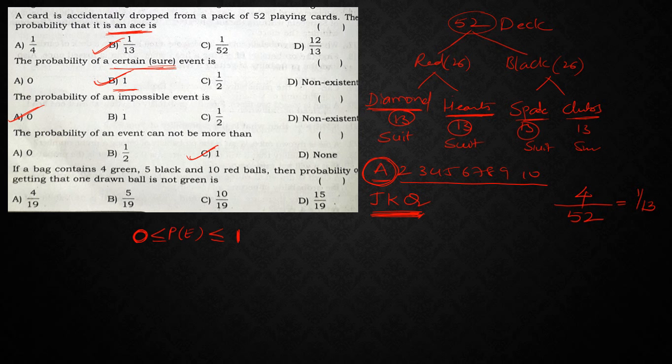If a bag contains 4 green, 5 black and 10 red balls, so totally how many balls are there? 10 plus 5, 15 plus 4, 19. So n of S is 19. So what is the definition of probability? So probability definition is nothing but number of favorable outcomes by total number of outcomes. So here total number of balls are 19. Now what is he asking? The probability of getting that one drawn ball is not green. So not green means we need to remove all the greens and we need to count the remaining balls. So other than green, what are the remaining balls? So red and black. So 10 plus 5, 15. So answer is 15 by 19.